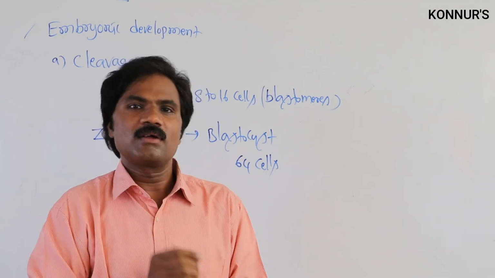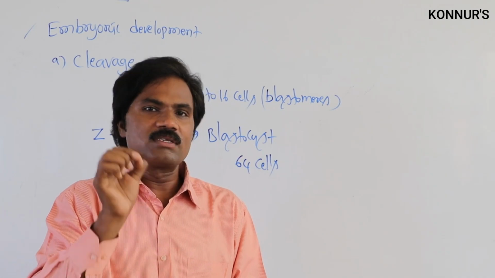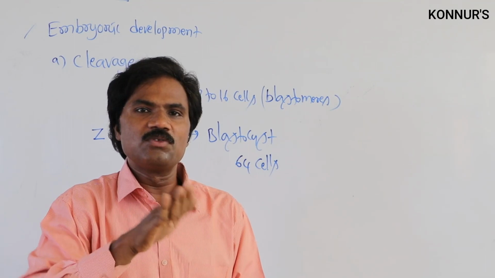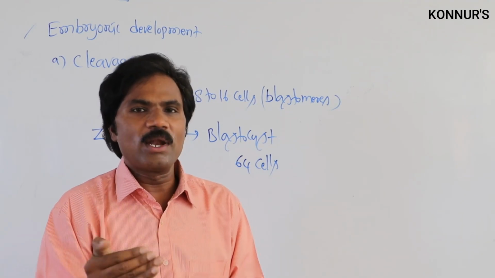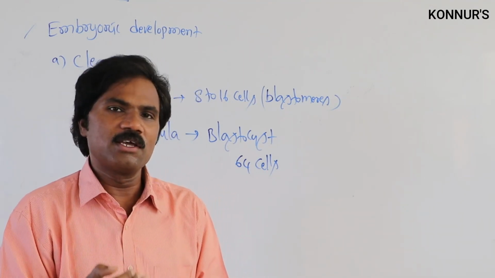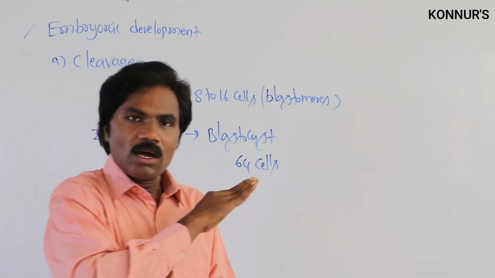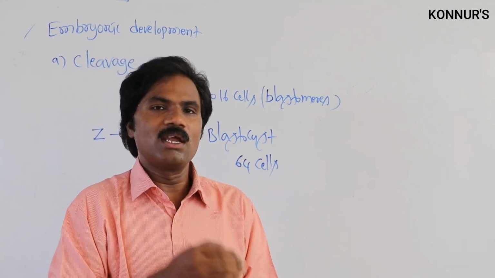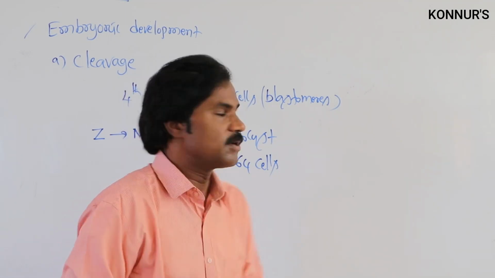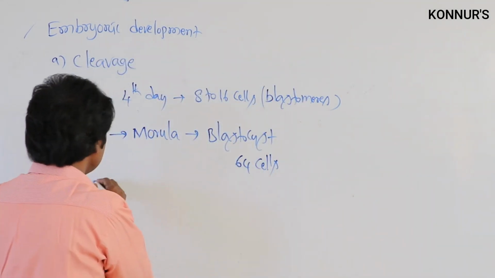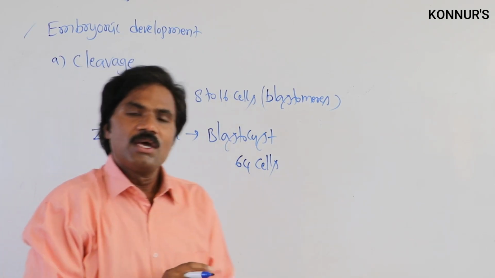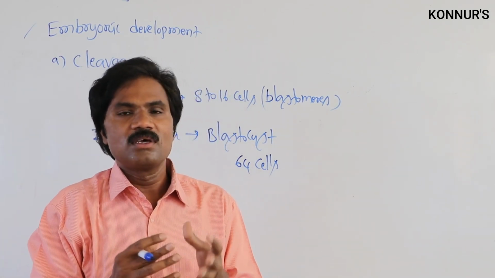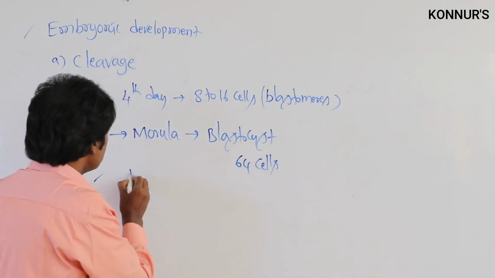Exactly after the 7th day after fertilization, or on average between 6 to 9 days, implantation takes place. The blastocyst has 100 plus cells and is ready for implantation.